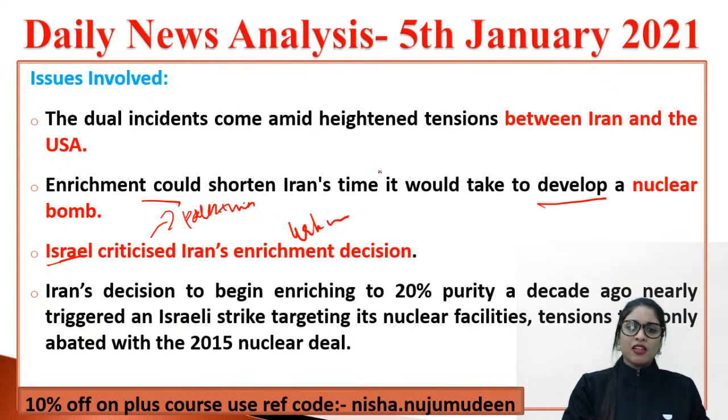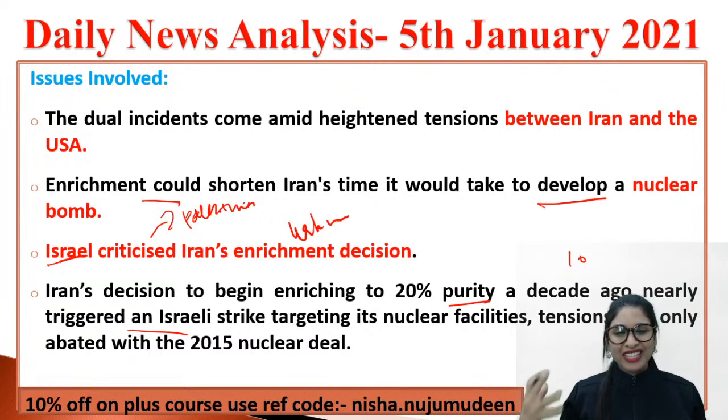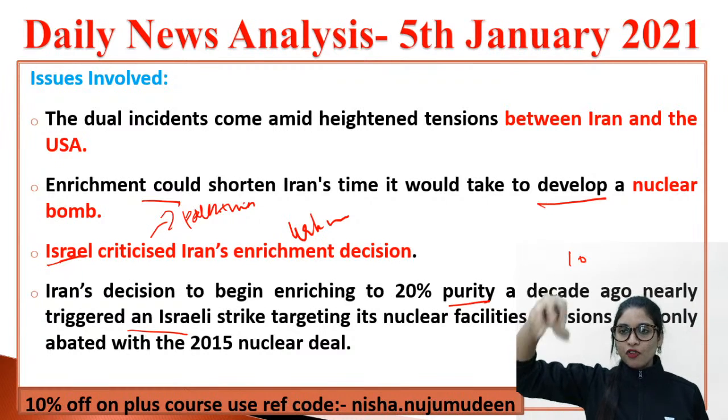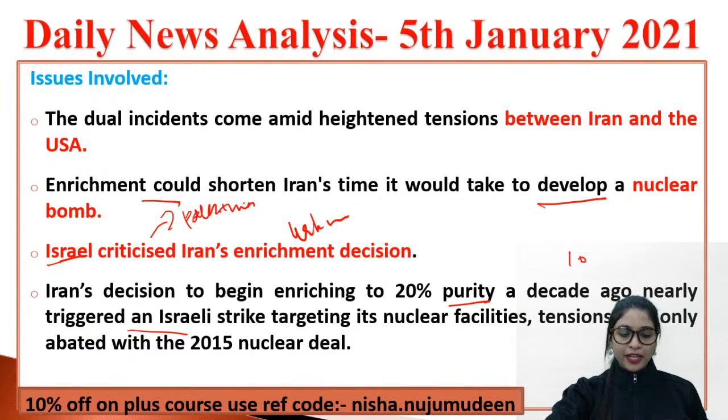But still, Iran went forward with their decision and started to enrich to 20% purity more than 10 years ago. And that nearly triggered an Israeli strike targeting its nuclear facility. In spite of being told not to, they are still doing it. So it triggered an Israeli strike, which went against Iran again. Clear? And the tension between these countries, the USA, Israel and Iran, all just boosted up along with the 2015 nuclear deal. Clear? So Iran is the focus and other countries are against it. Fine?